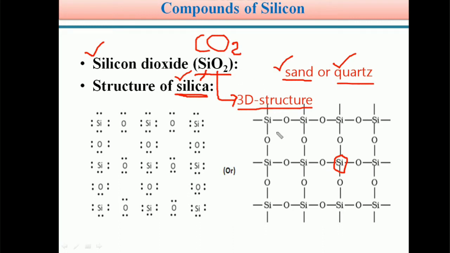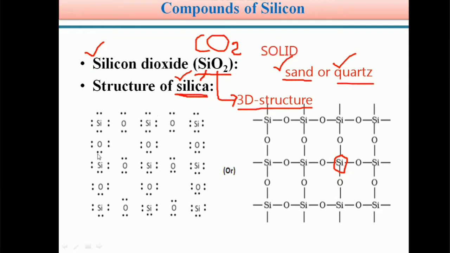In silicon dioxide, in this manner, a three-dimensional giant polymeric structure is formed. That's why silica is available in the solid state only. Because of this giant polymeric nature, silica is always in the solid state, solid form.